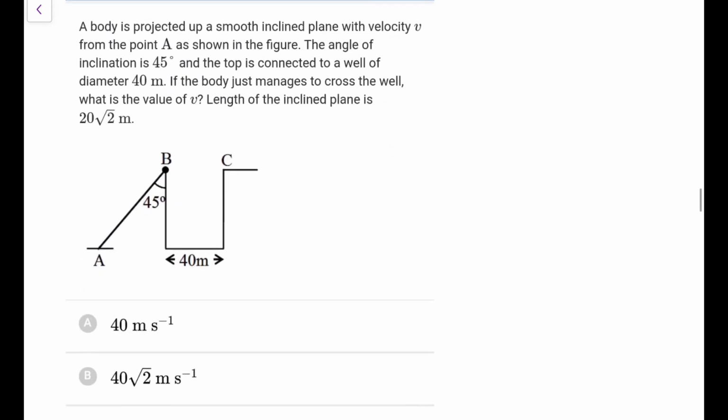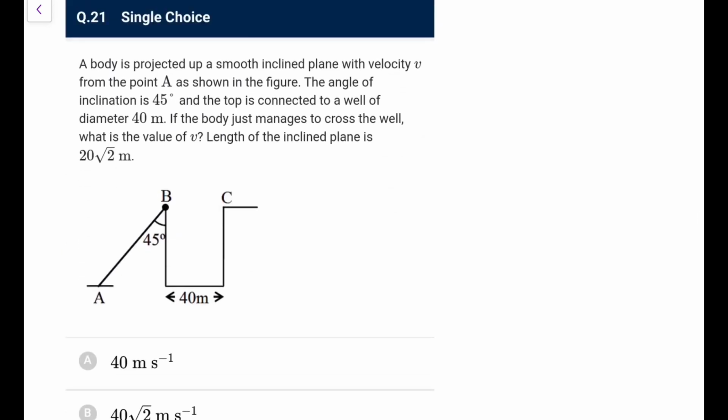Next one: a body is projected up a smooth inclined plane with velocity v from the point A as shown in the figure. The angle of inclination is 45 degrees and the top is connected to a well of diameter 40 meters. If the body just manages to cross the well, what is the value of v? Okay, so projected with velocity v. If you throw with velocity v here, this velocity becomes v dash, and v dash square you know would be equal to v square minus 2g into the length of the incline. This angle is 45 degrees. You are given the length of the incline is 20 root 2, so this length you can say is 20 meters. So v square minus 2g into 20.